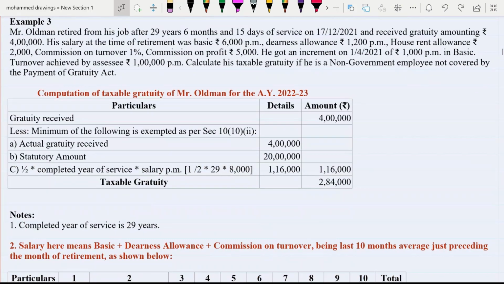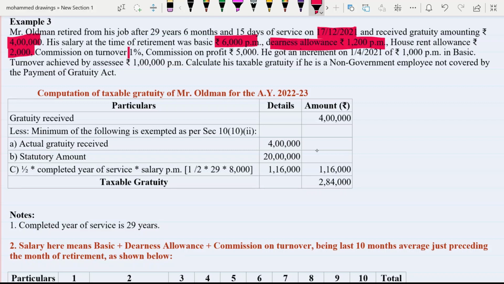Now, next one, he retires on 17th of December 2021. That means if you want to find out the average monthly salary of the last 10 months, then ignore December, and your calculation starts from February to November, and he received gratuity amounting to rupees 4 lakh. Now his salary at the time of retirement was basic salary 6,000 per month, dearness allowance rupees 1,200 per month, house rent allowance of rupees 2,000 per month, which is no use in this case, but it is given because sometimes students include this also and they make a mistake.